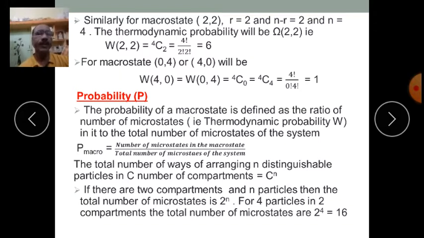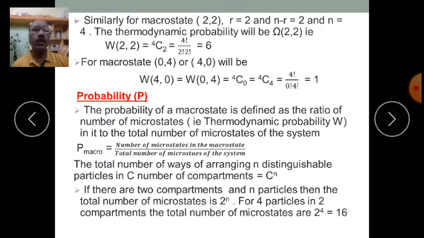The total number of ways of arranging n distinguishable particles in C number of compartments is C to the power n. If there are n particles and they are to be arranged in C compartments, the number of ways of arranging these n distinguishable particles in C compartments is C to the power n.